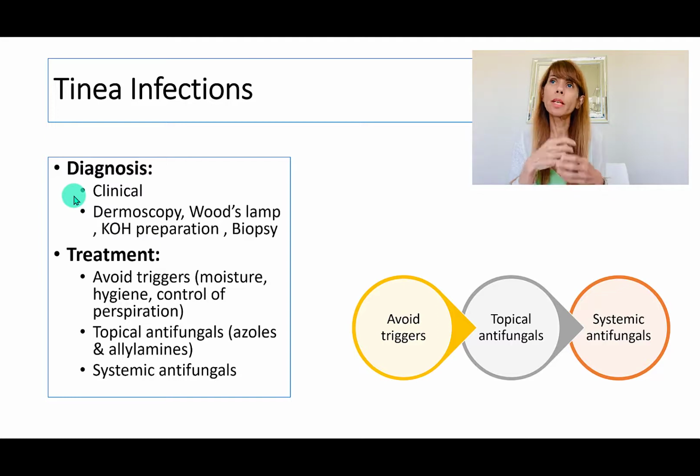How is the treatment done? We avoid the triggers. So avoid the moisture, the hygiene, the perspiration control, and then we can use the topical antifungals and the systemic antifungals, which are going to be your ketoconazole type of drugs and griseofulvin type of drugs. And we progressively intensify the treatment as the condition becomes more morbid.